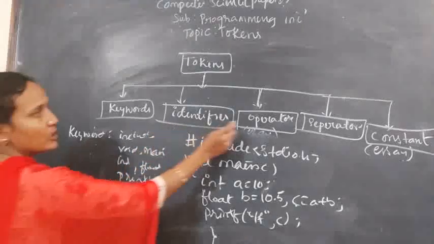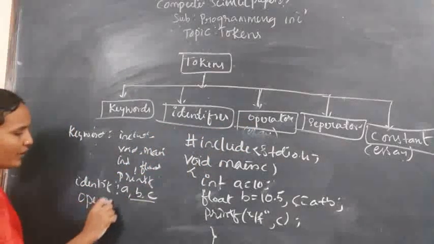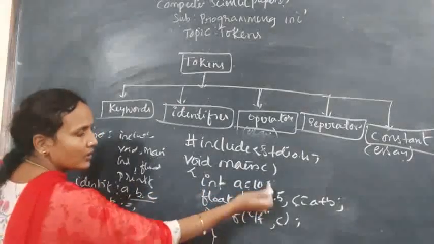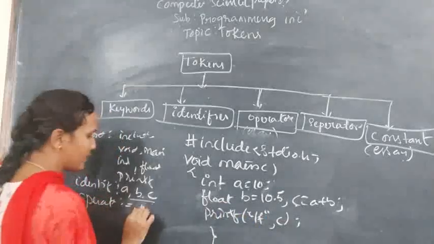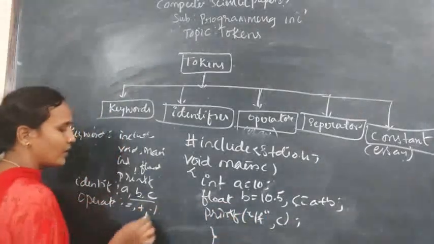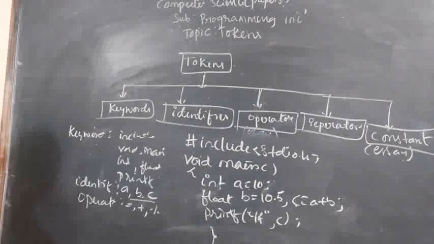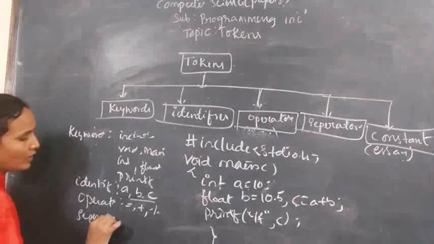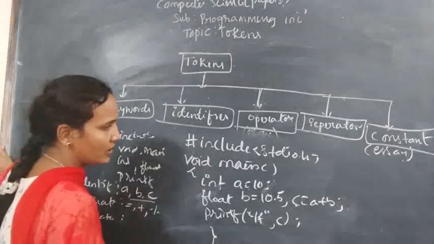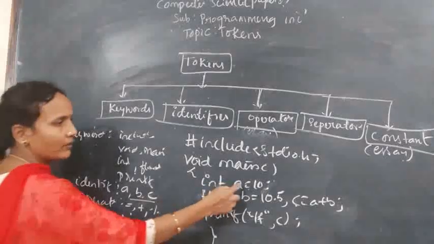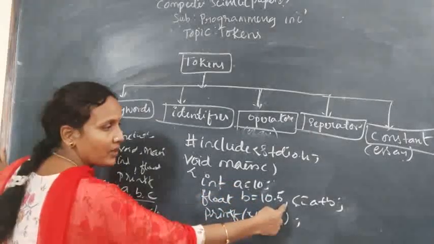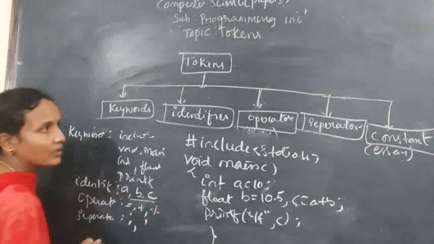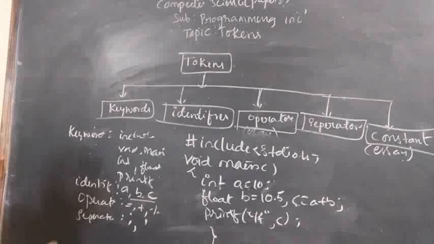So identifiers. What is the next one? Operators. How many operators did we use here? See, equals to. Next, plus and percent. These operators we used in this program. Next, what is the next token? Separator. In two places we used: semicolon is a separator which is used to separate the lines, and comma is a separator which is used to separate the variables. Comma.